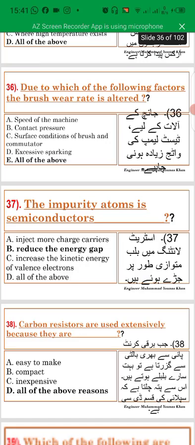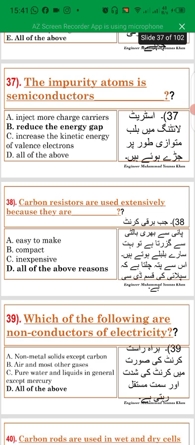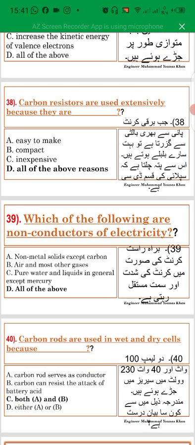Due to which of the following factors is the brush wear rate altered? Speed of the machine, contact pressure, surface condition of brush and commutator, excessive sparking. The impurity atoms in a semiconductor reduce the energy gap. Carbon resistors are used extensively because they are easy to make, compact, inexpensive.